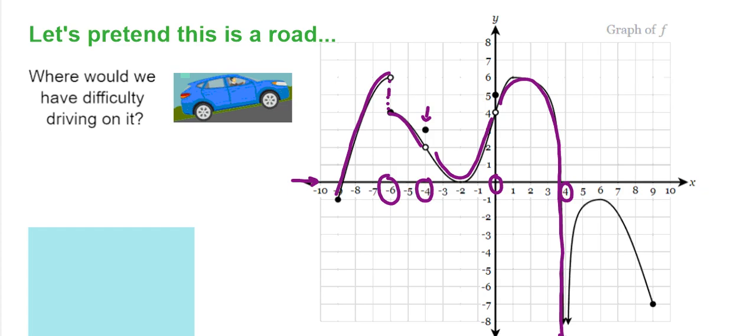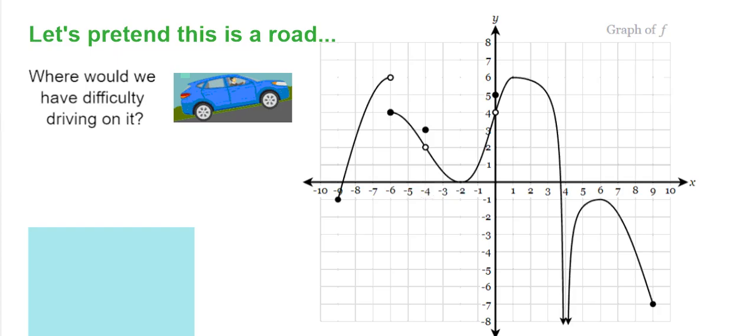So we're focusing on the difficulties of this graph because we want to talk about the word continuity and what it means, right? Remember when we did polynomial graphs, and we talked about them being smooth and continuous. So everything we've worked with so far, quadratics, linears, cubics, those are all smooth and continuous. Polynomials are all smooth and continuous. Rationals, not so much. And then this crazy piecewise function, not so much.